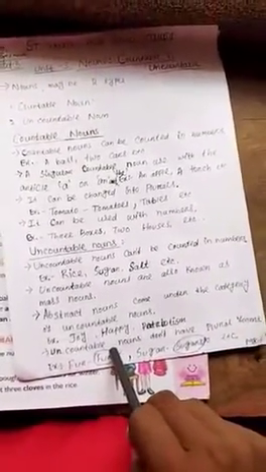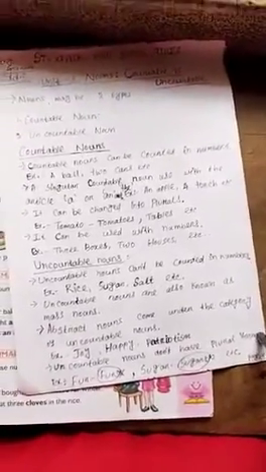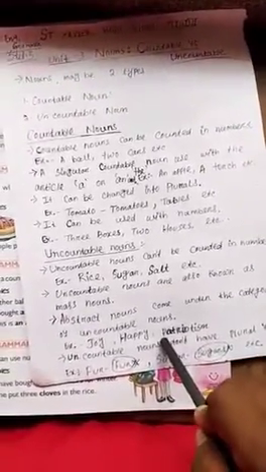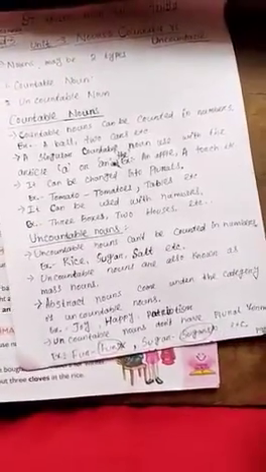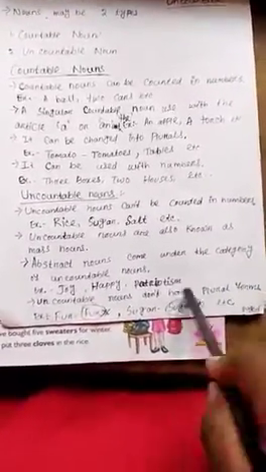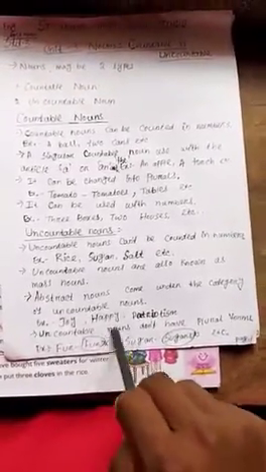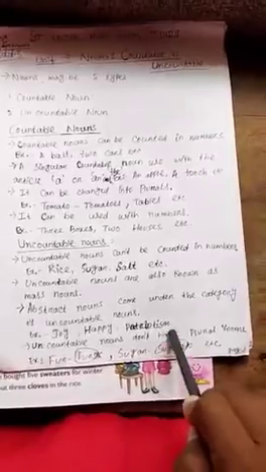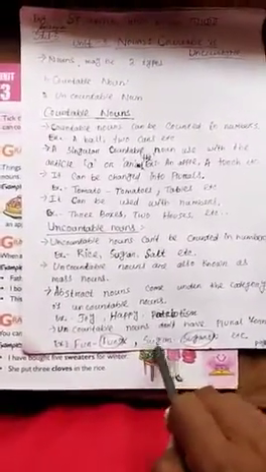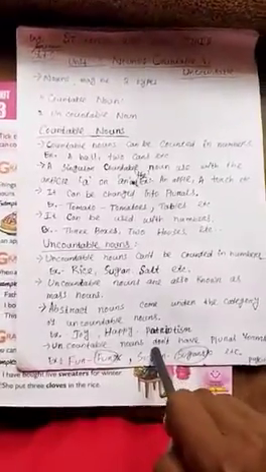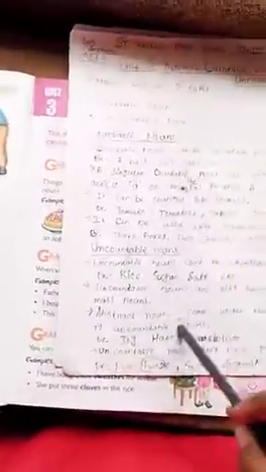Number 4, uncountable nouns don't have plural forms. That means we cannot make any plural form using the uncountable nouns. Like force, we cannot use forces. Sugar, we cannot convert it to sugars, only we use sugar. It may be plural or singular, both. So students, these are all about your nouns.